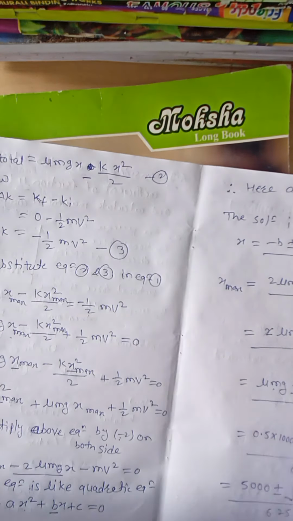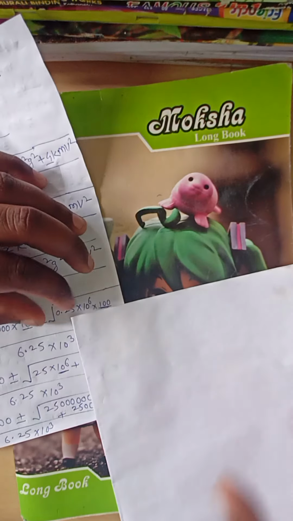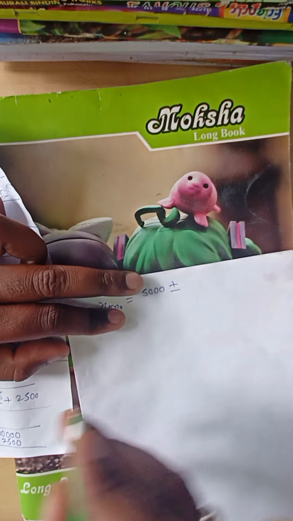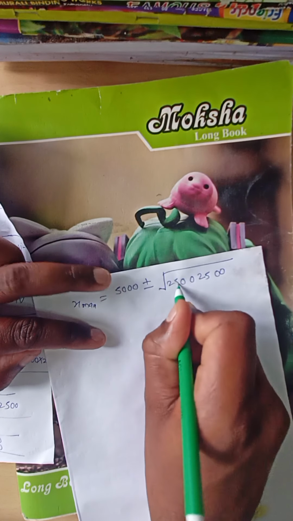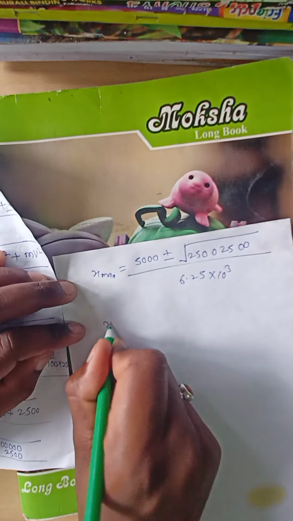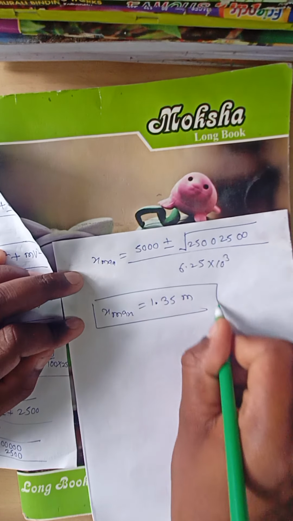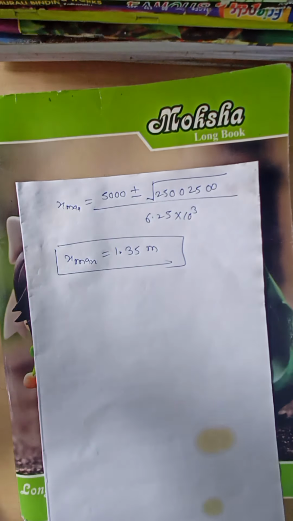When you solve all that, you get the maximum compression: x maximum is equal to 1.35 meters.